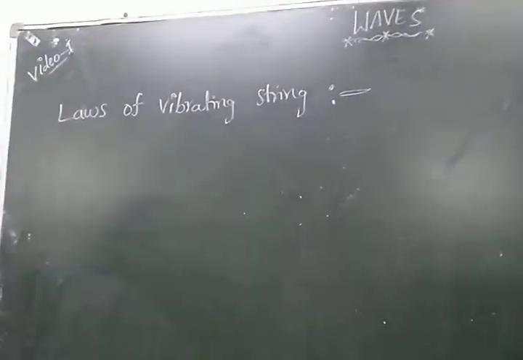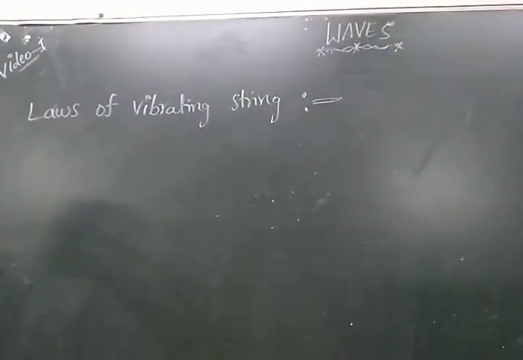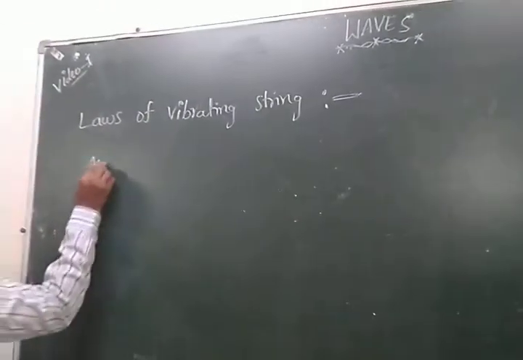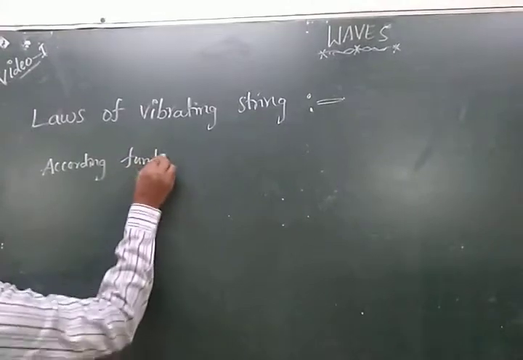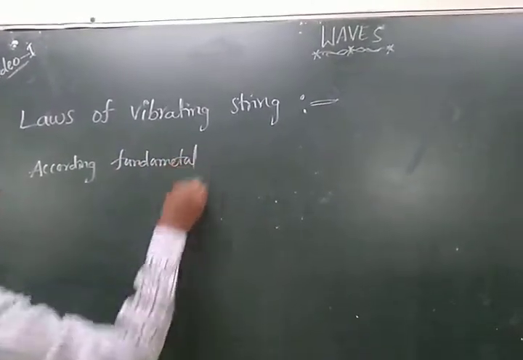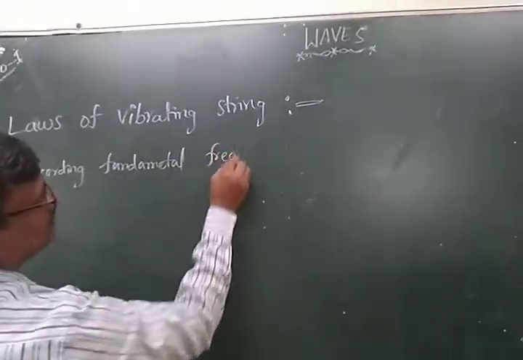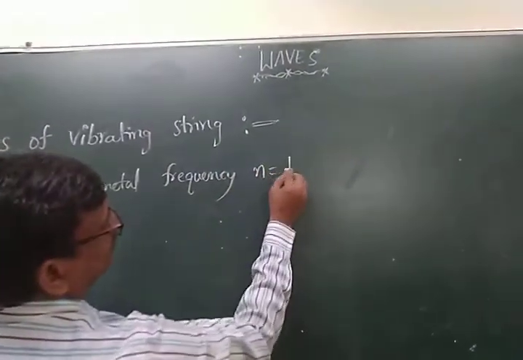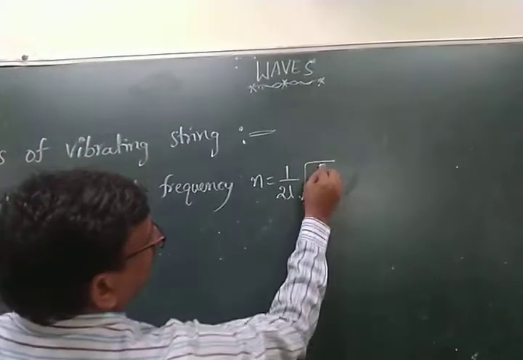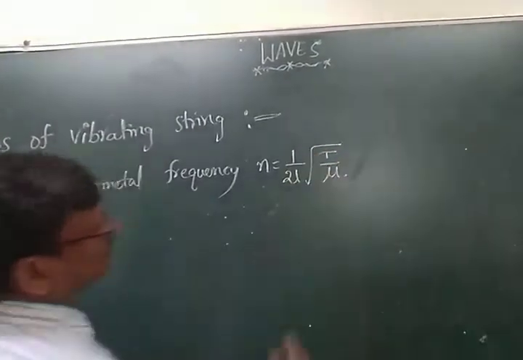So next continuation, laws of vibrating string. According to fundamental frequency, N is equal to 1 by 2L into under root of T by nu.